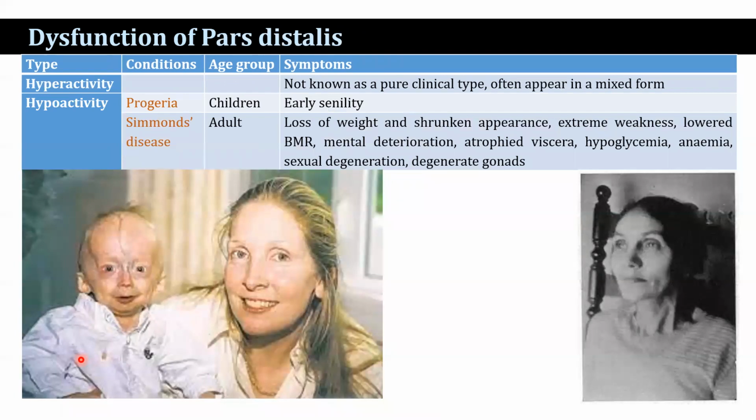Next, dysfunction of the pars distalis. Hyperactivity is not known as a pure clinical type, often appearing in a mixed form. Whereas hypoactivity is progeria, found in children, early senility. Whereas Simmonds' disease is found in the adult condition, with loss of weight and shrunken appearance, extreme weakness, lowered BMR, mental deterioration, atrophied viscera, hypoglycemia, anemia, sexual degeneration, degenerate gonads.